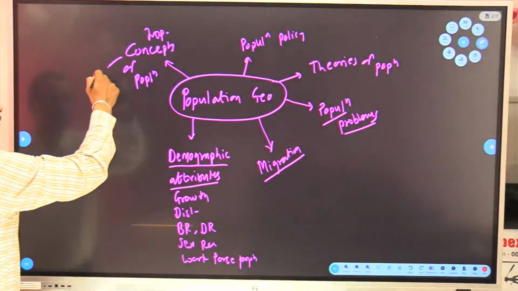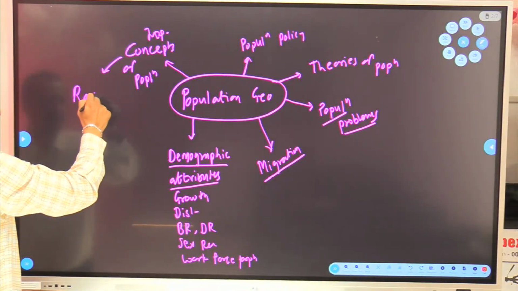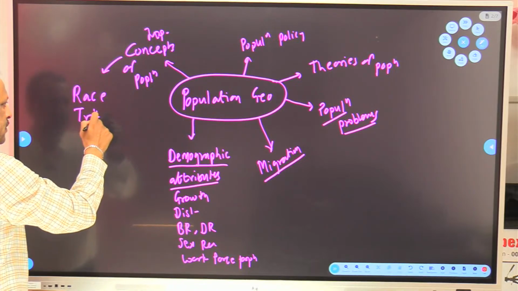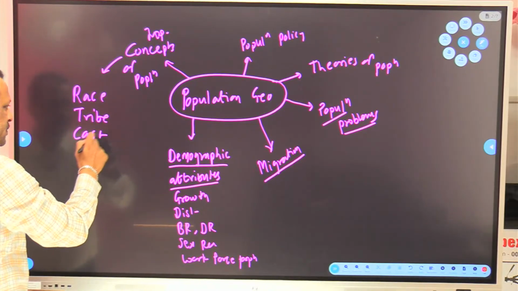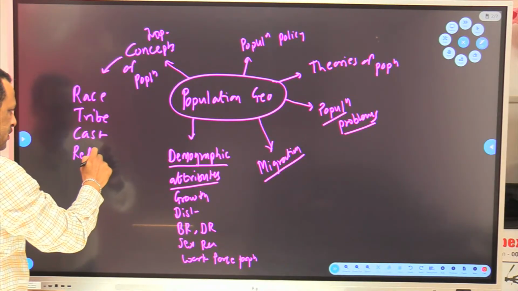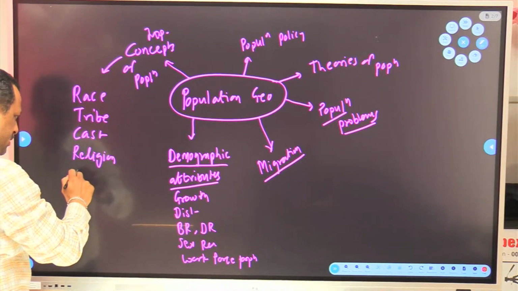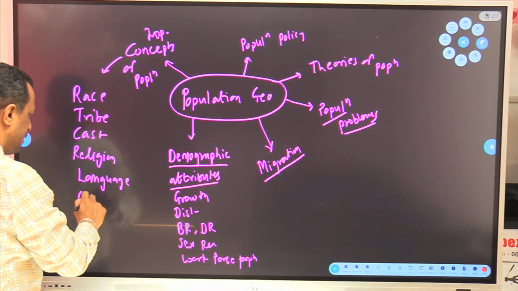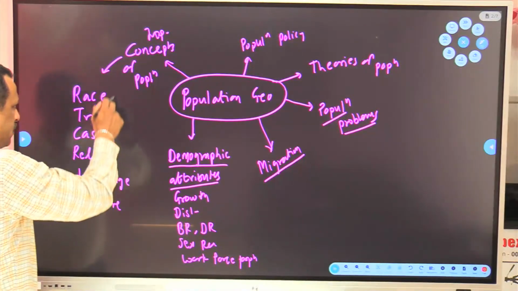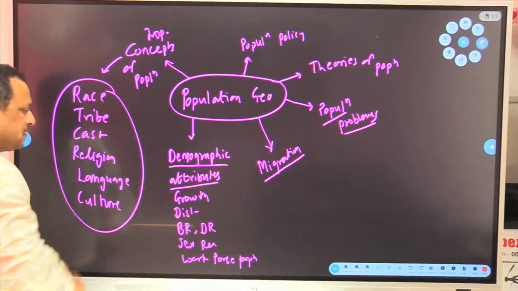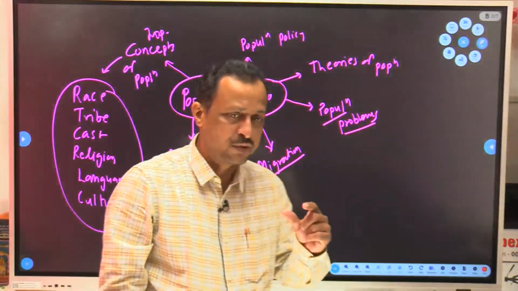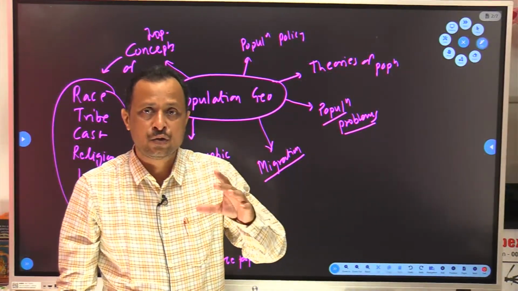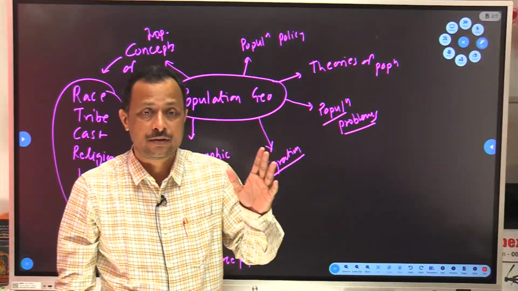What are they? Just listen. Race, tribe, caste, religion, language, culture. What are these? These are the important small concepts, or you can say important criteria used to divide the population.